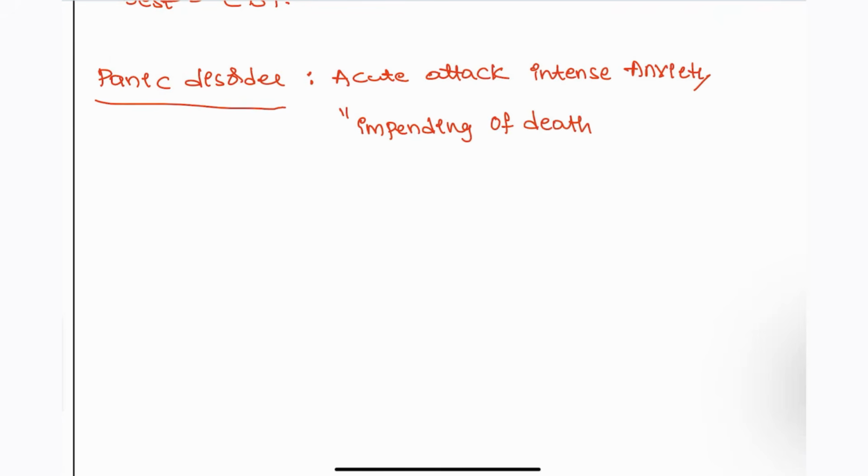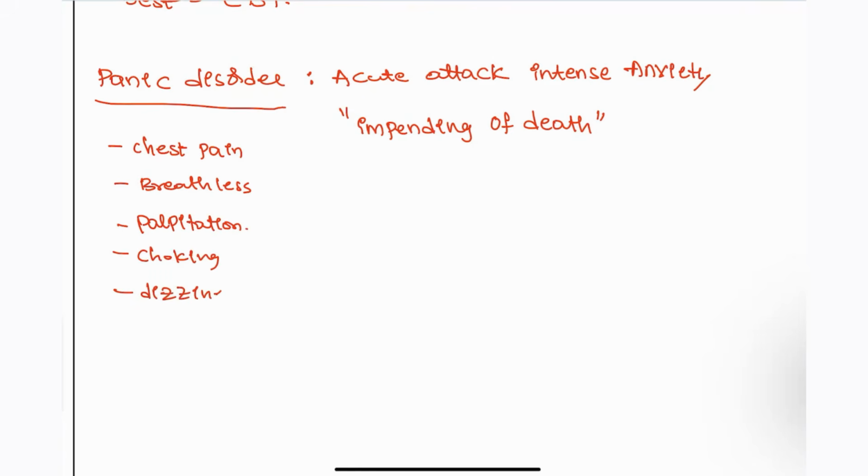So this classic finding, impending doom, impending death, will be seen because they are associated with all the classical symptoms such as chest pain and breathlessness, right? Palpitations will be seen in this patient, and if the palpitation is very high, it is combined with choking and also dizziness. Sometimes they feel like they're already dead, feeling of dying and losing everything. That is panic disorder, which is associated with impending death.